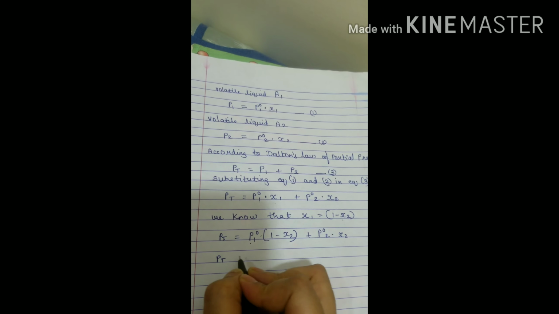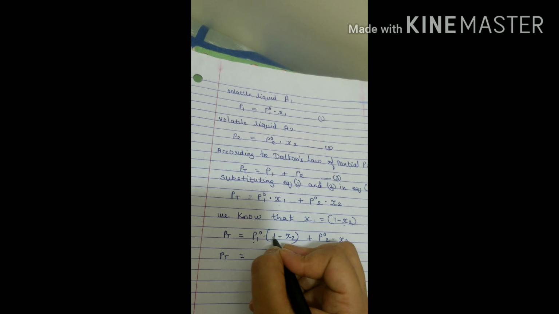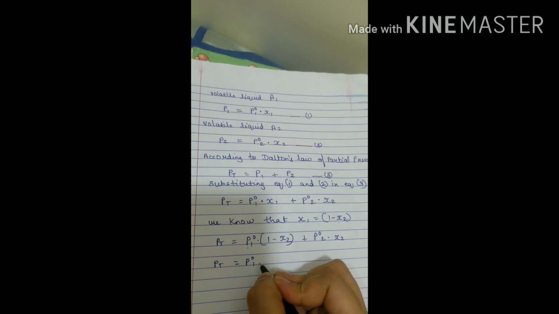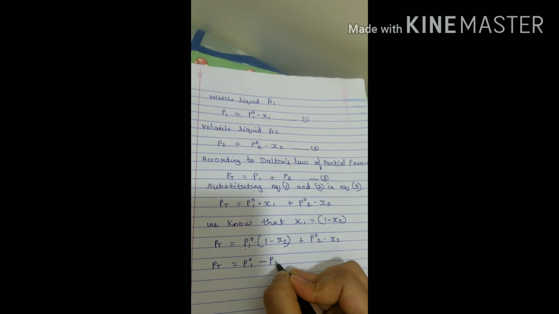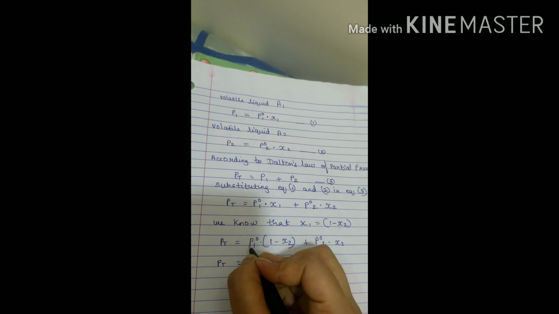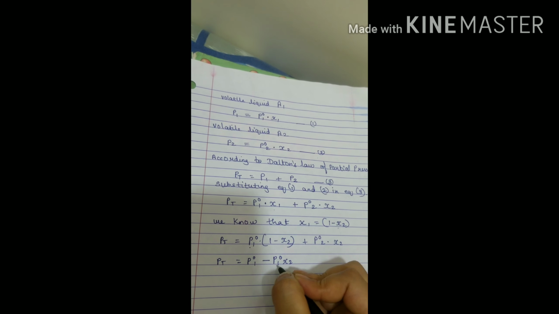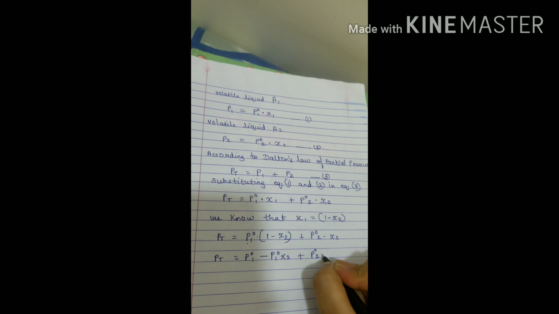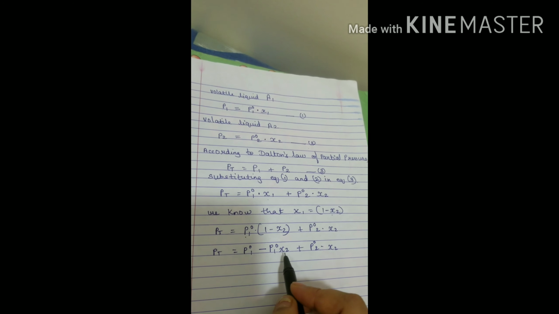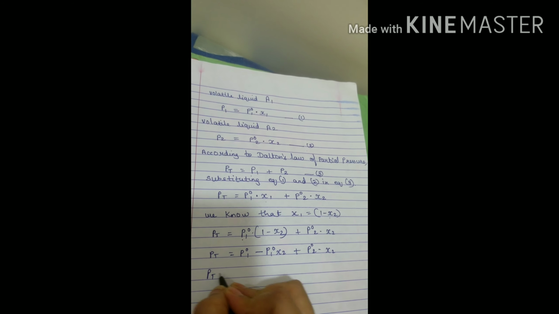So PT is equal to P01 into 1 is going to give me P01 only, and then minus sign, P01 into X2 is going to give me P01 X2, plus P02 dot X2. Now you see that X2 is common here, right? So again write this.